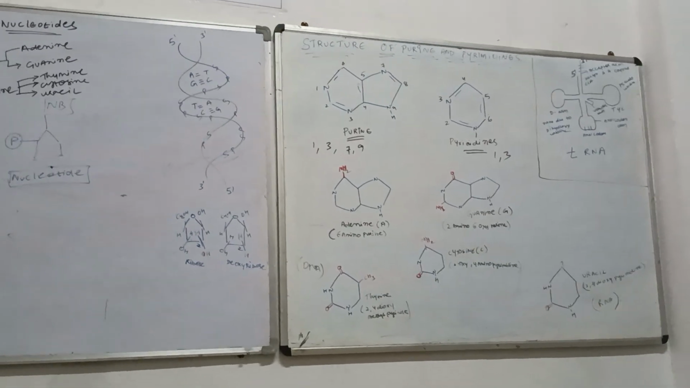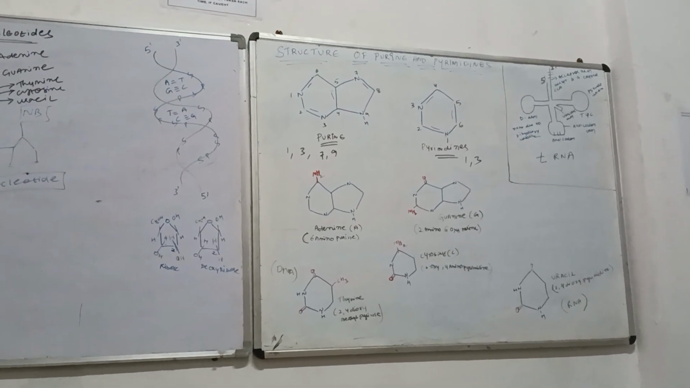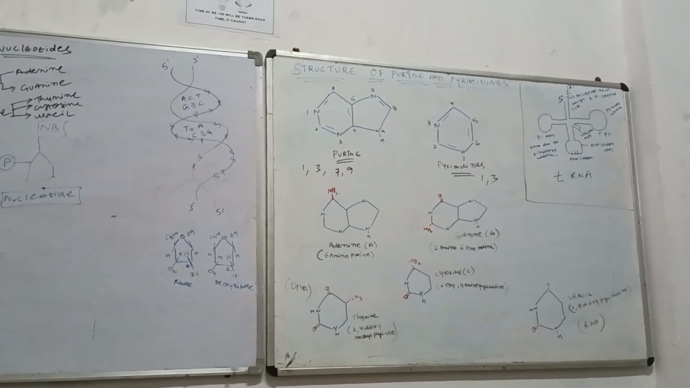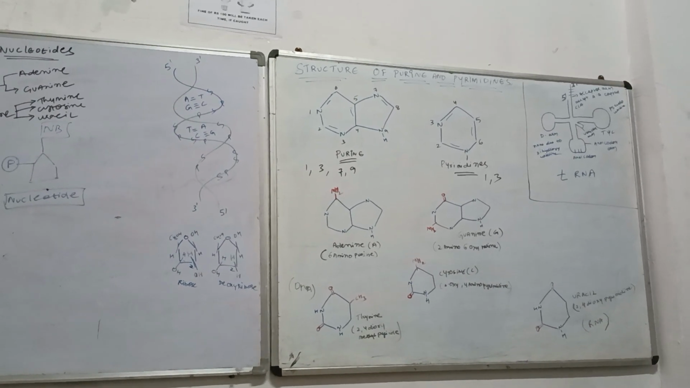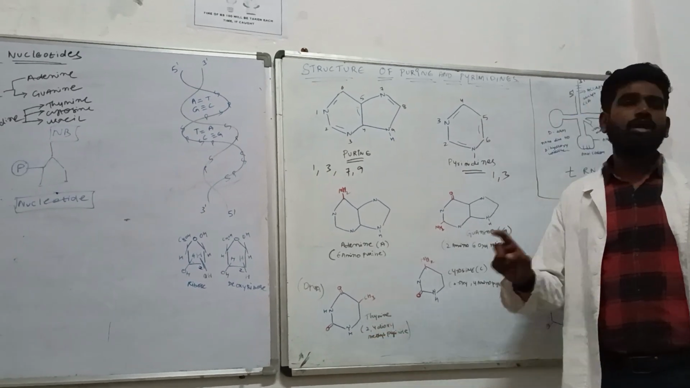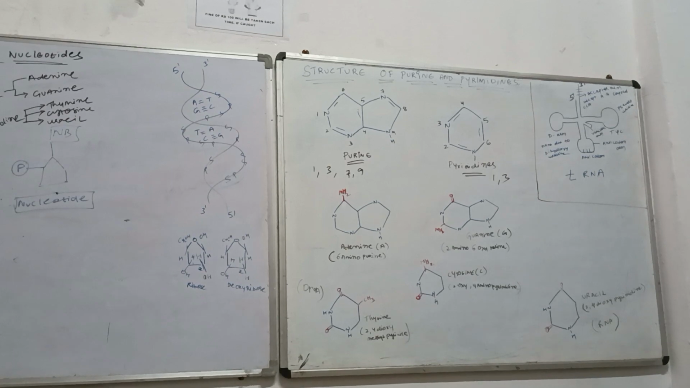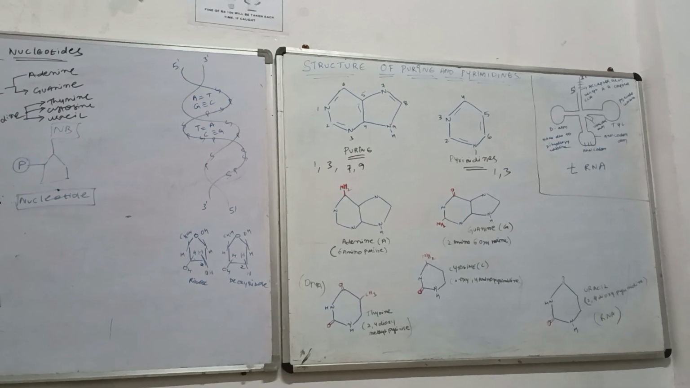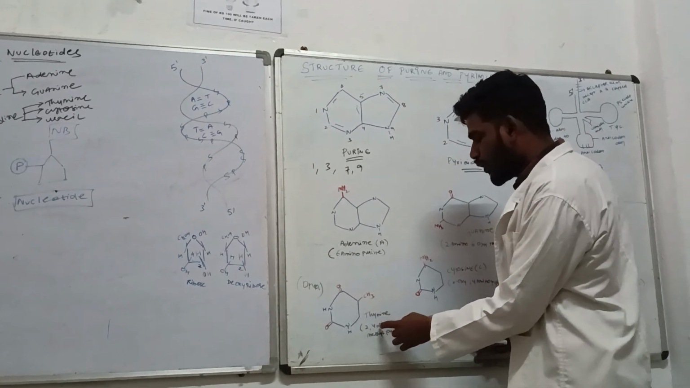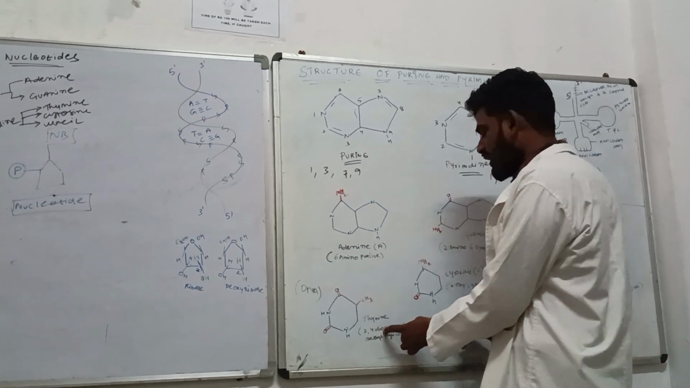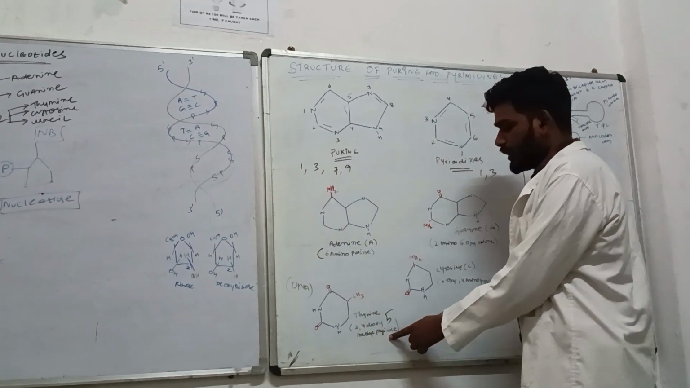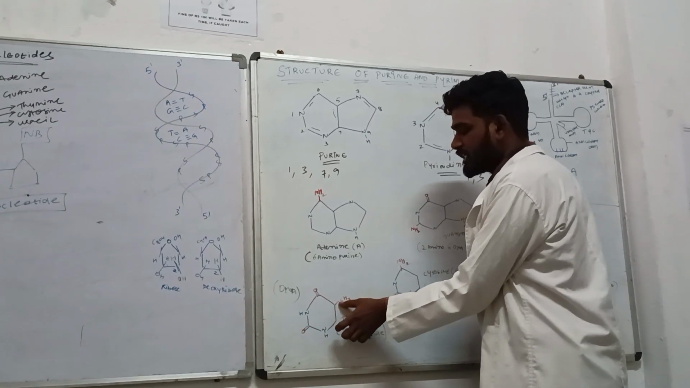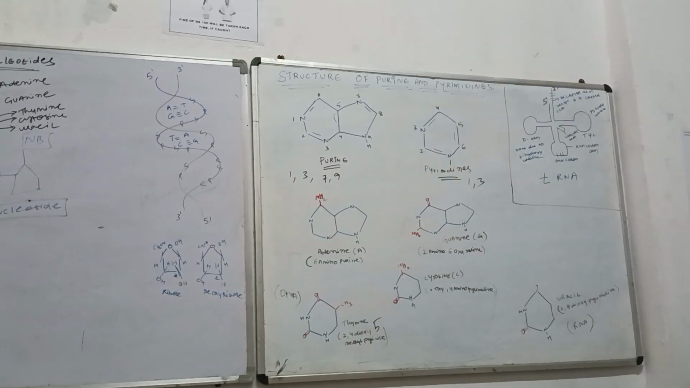Now the 3 pyrimidines we have discussed are cytosine, thymine, and uracil. It is a 6-membered ring, and the numbers are in the clockwise direction. Now thymine is also called 2,4-dihydroxy 5-methyl pyrimidine. That means at positions number 2 and 4, the oxygen is present, and at position number 5, the methyl group is present.